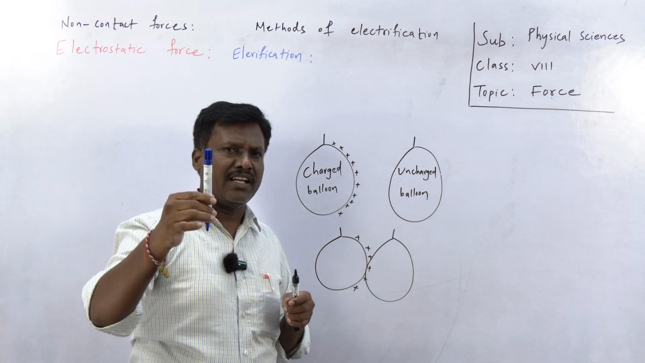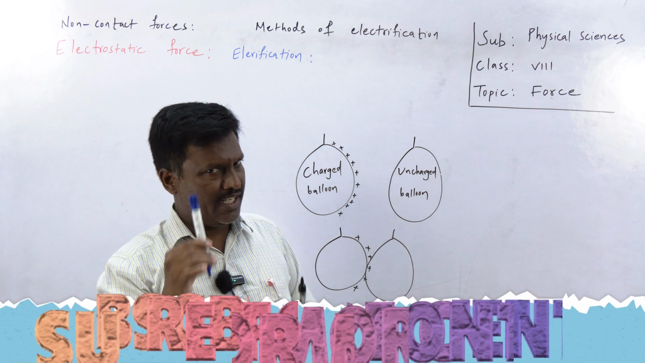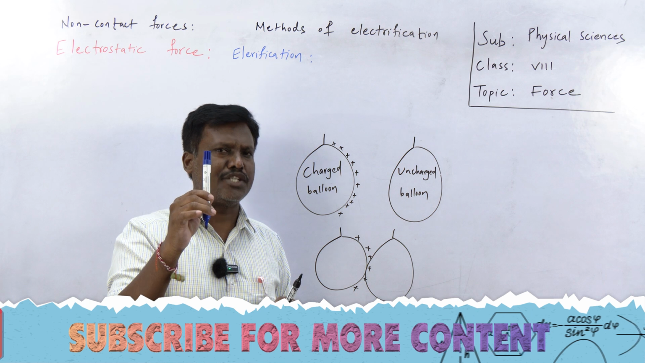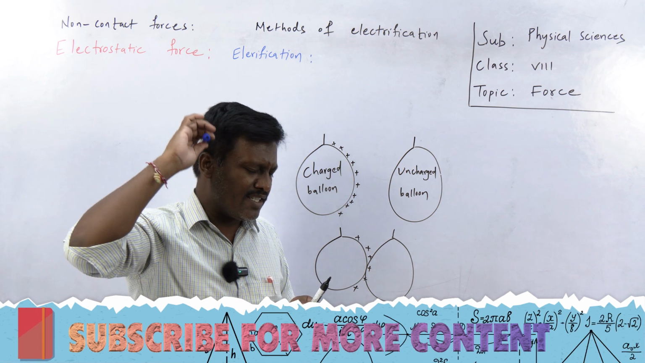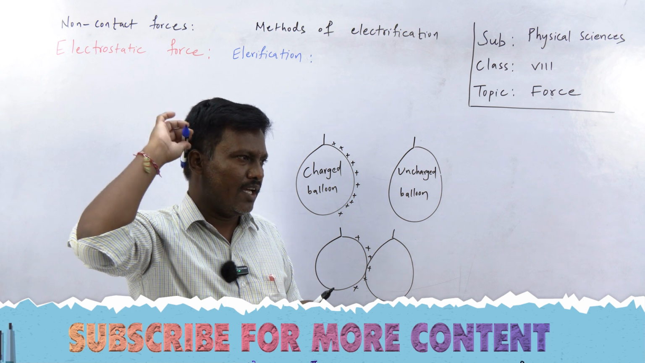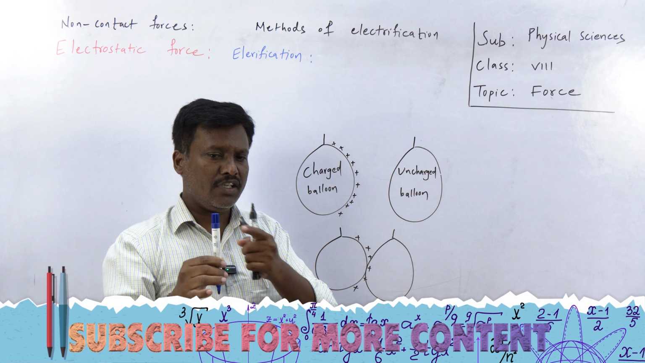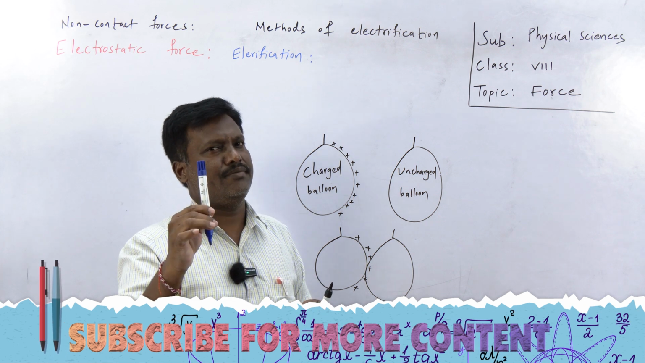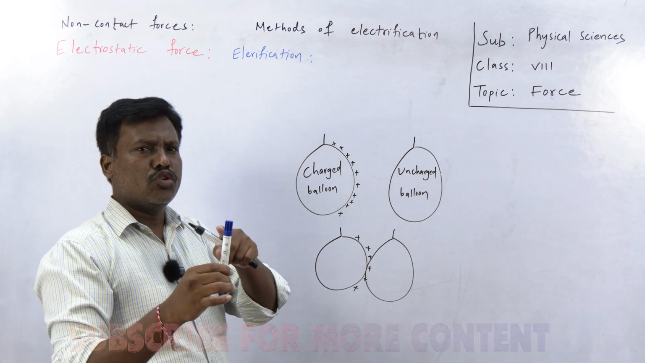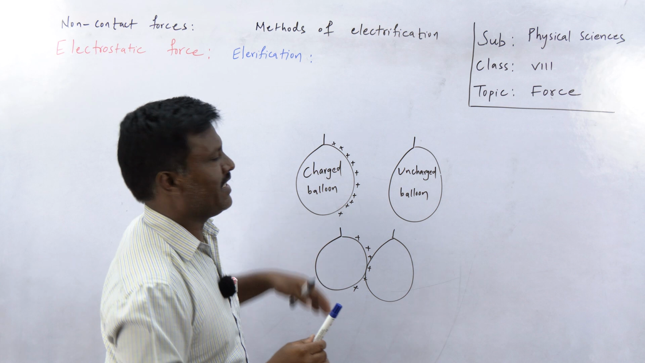See, this pen has no charge. This marker has no charge right now. It is neutral. It doesn't have any positive charge or negative charge. No charge is present on this marker. Now I rub this marker on my dry hair for some time. When I rub this marker for some time, this marker gets charged. So in this process, a neutral body is converted into a charged body. That process is called electrification.